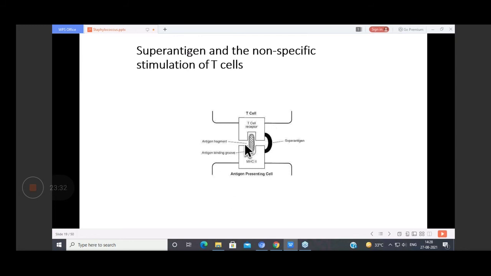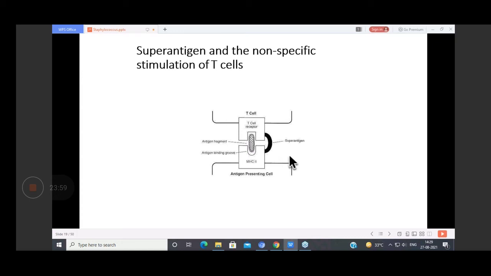So as you know, how the antigen is presented to the T cell, what happens with a super antigen is that it binds to the V beta chain of the T cell. The T cell has chains. Normally the antigen will bind in the groove of MHC and is presented to the T cell, but here it binds to the V beta chain.